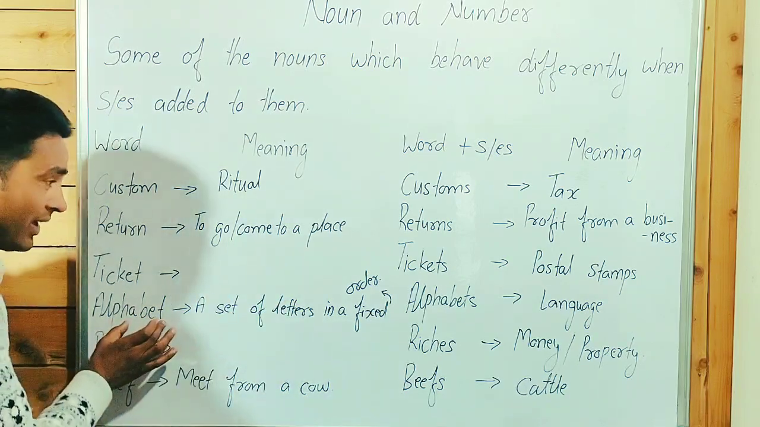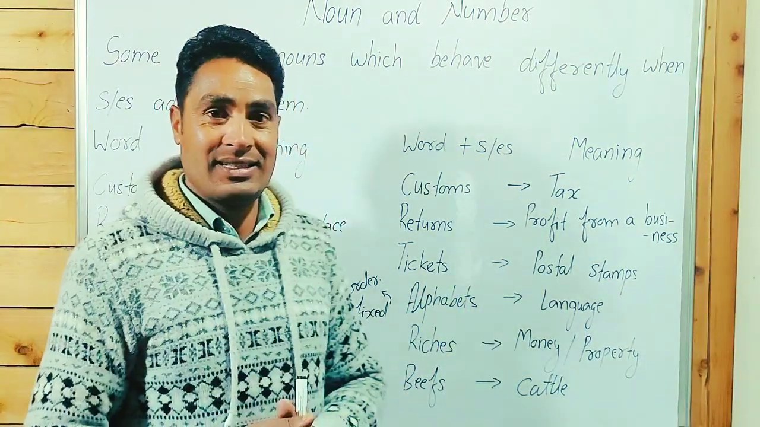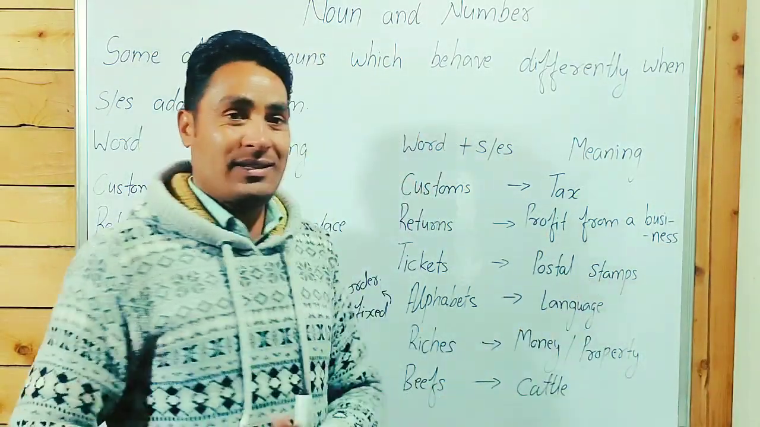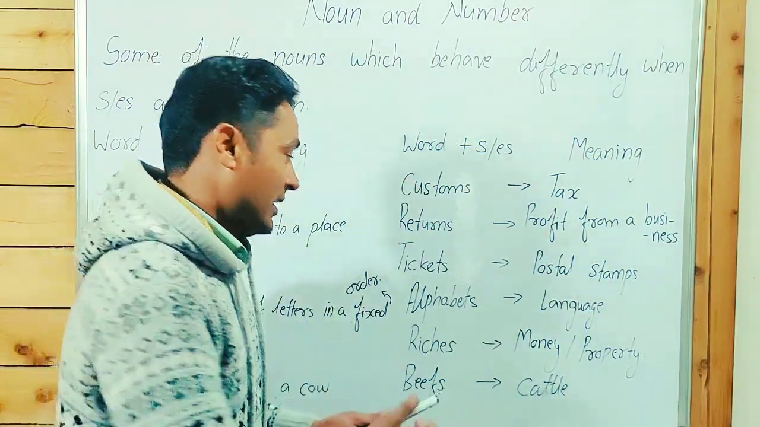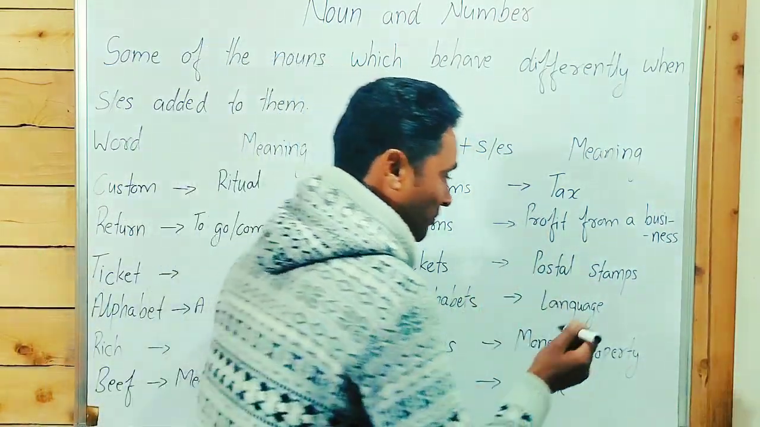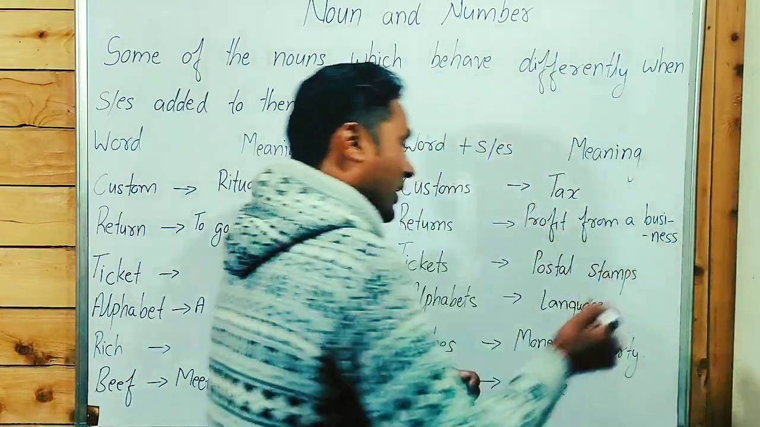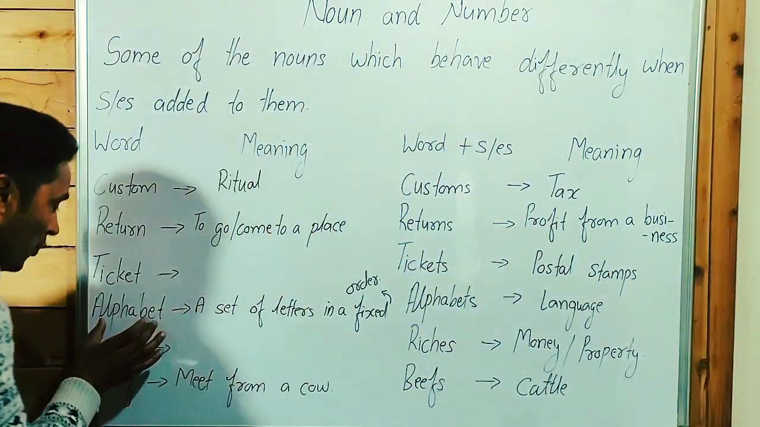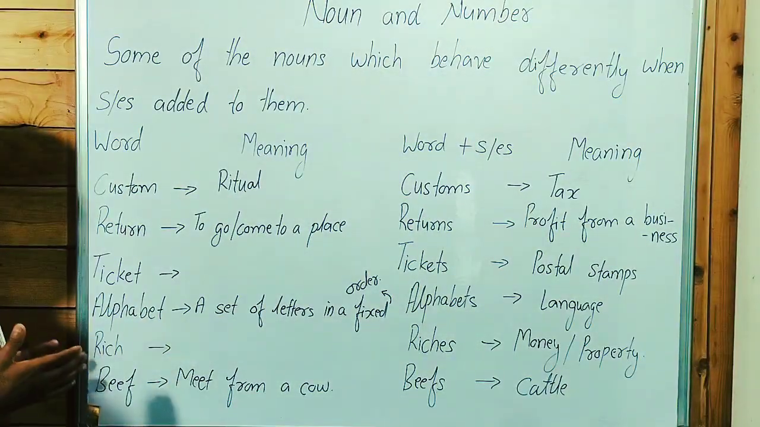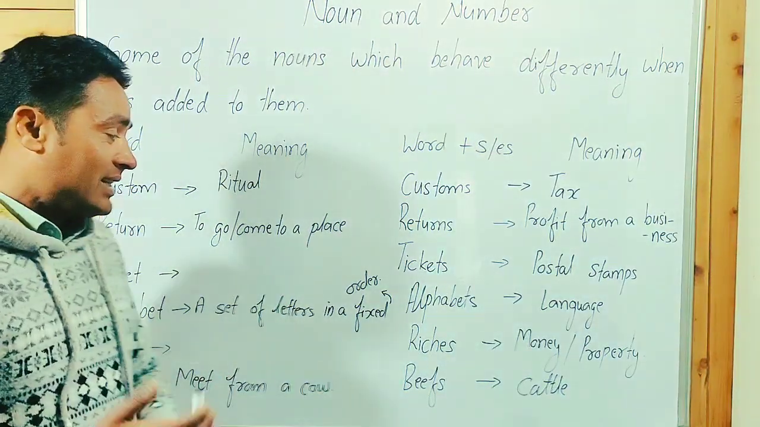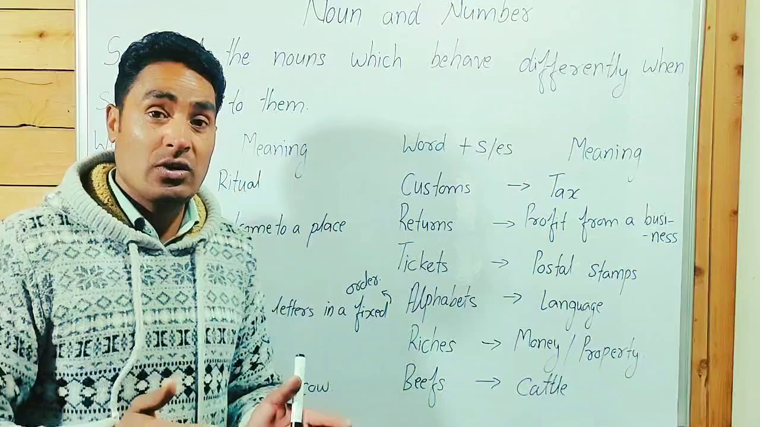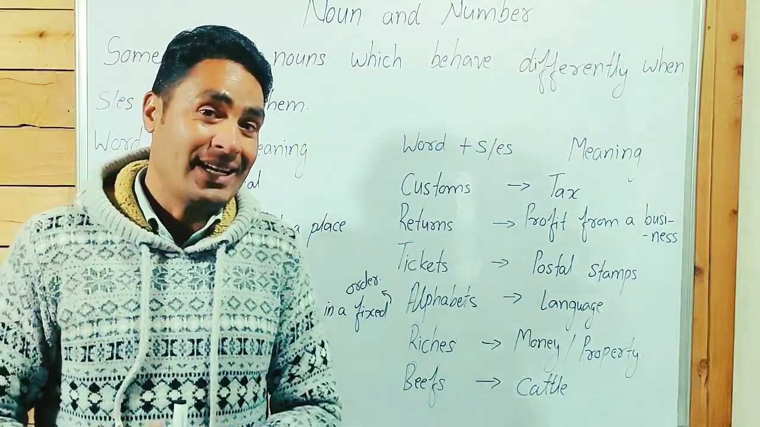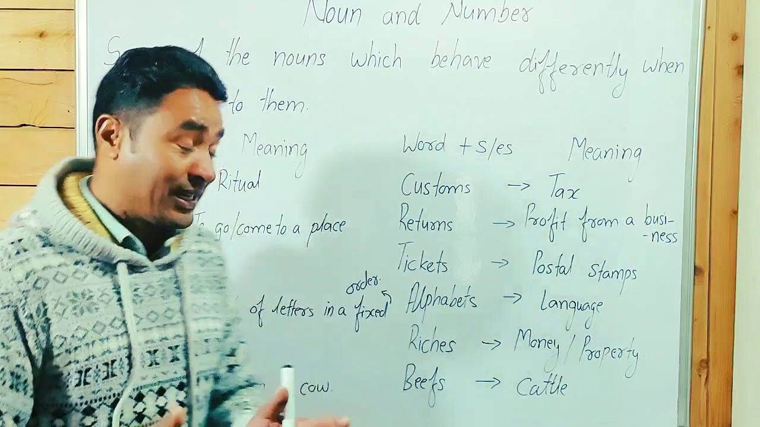In a fixed order, it is called alphabet. When we talk about alphabets, it's not two alphabets. No, alphabets means languages. You can say language and you can say languages. Alphabet means a set of letters in a fixed order which is used to form a word and a sentence. That is called alphabet.